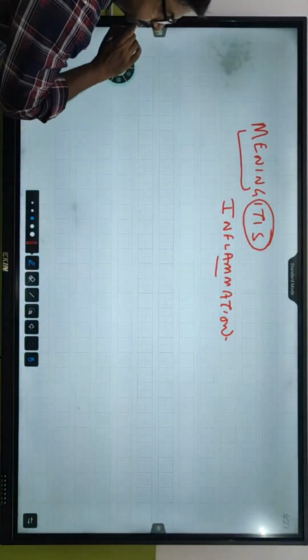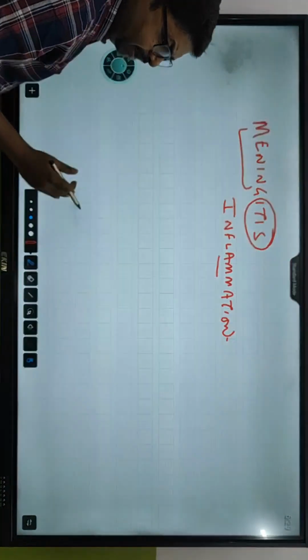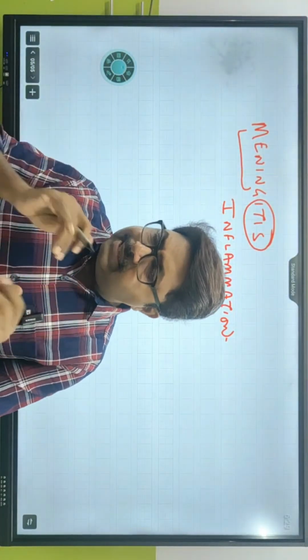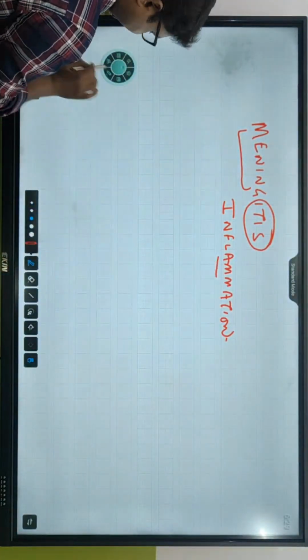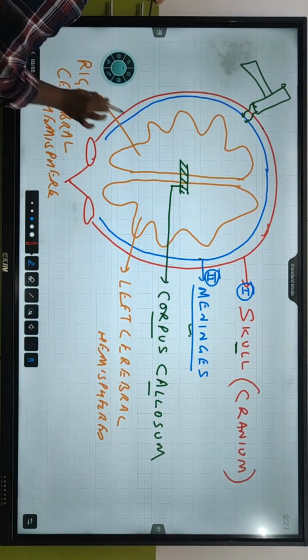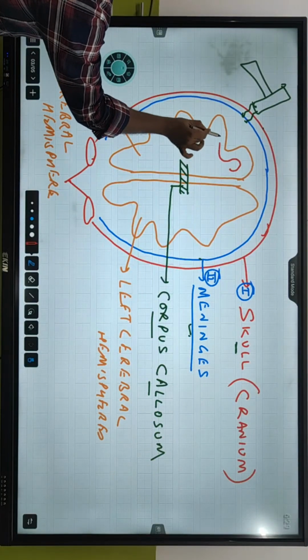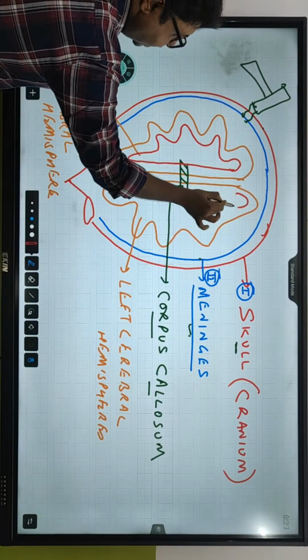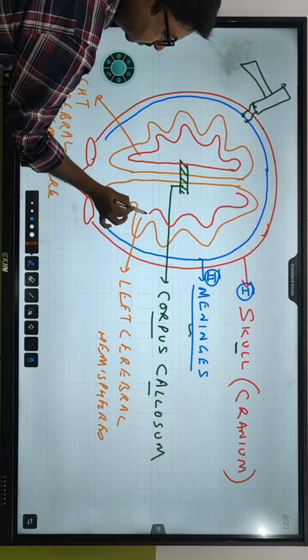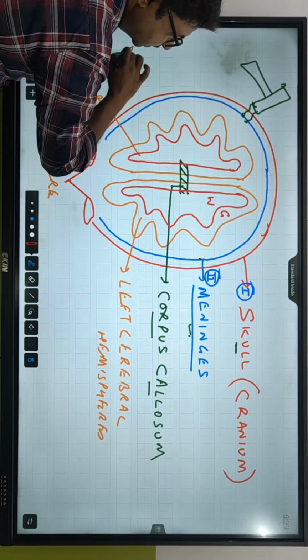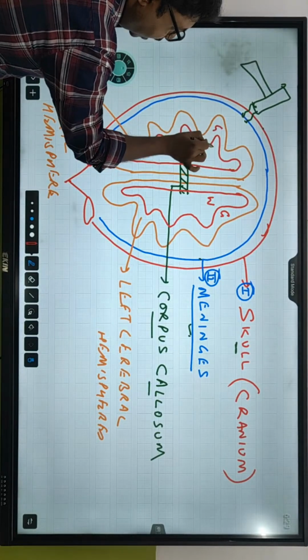Now let's get into the cerebrum part. Last day I talked about the functions of cerebrum, and about gyri and sulci. ये जो ब्रेन है यहाँ पे ग्रे मैटर और व्हाइट मैटर है, नहीं है? ग्रे मैटर कहाँ पे है? बाहर की तरफ, अंदर की तरफ. In the brain, the gray matter is outside, white matter is inside.